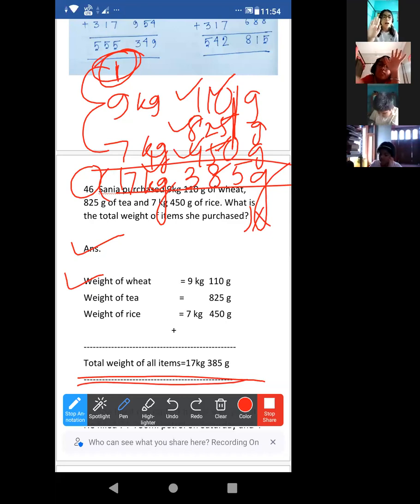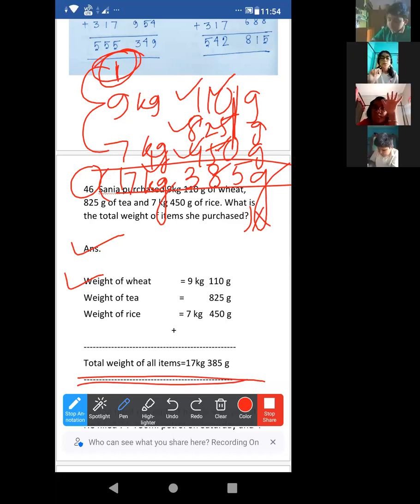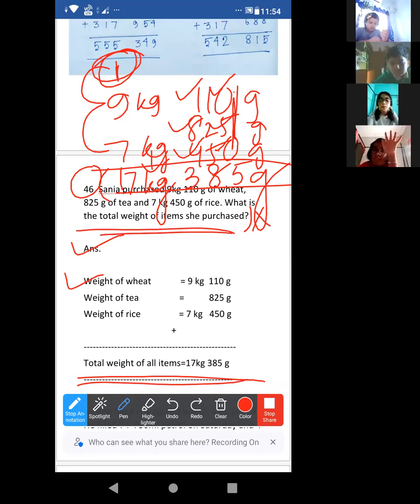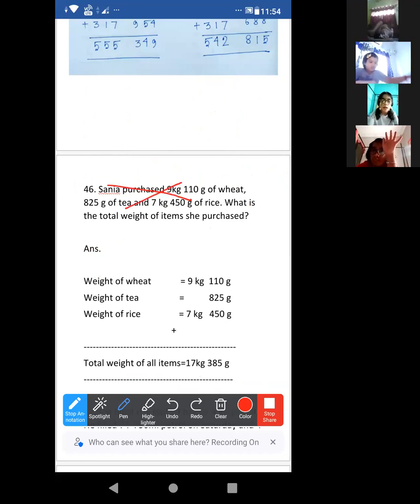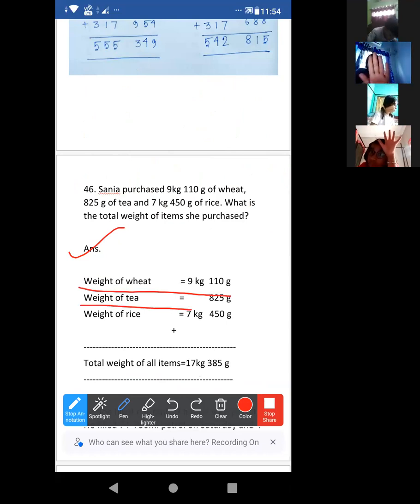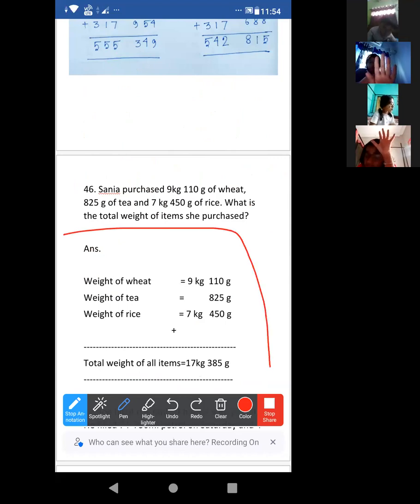Write first, those who have not completed. Don't copy the question, just the answer. Good.